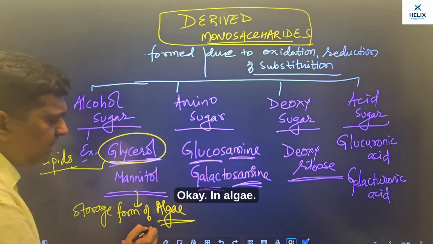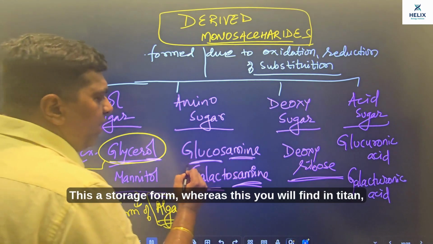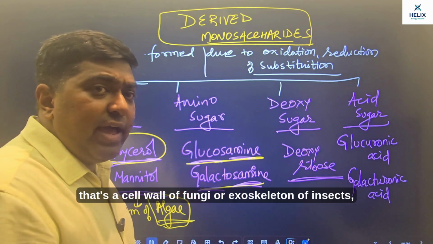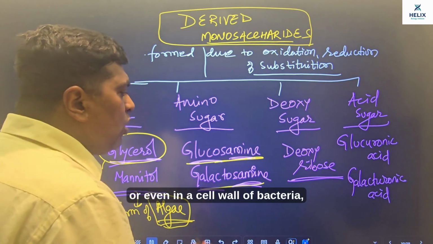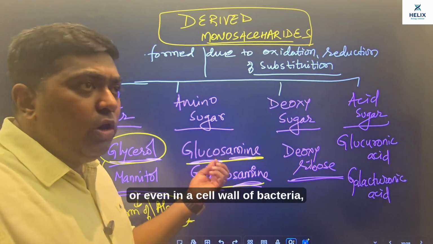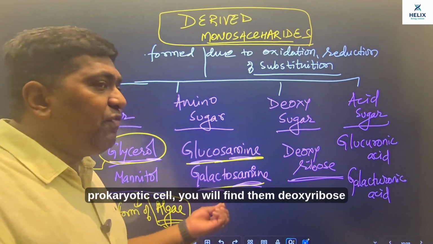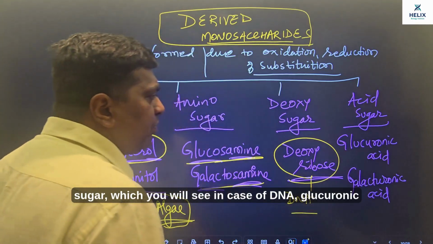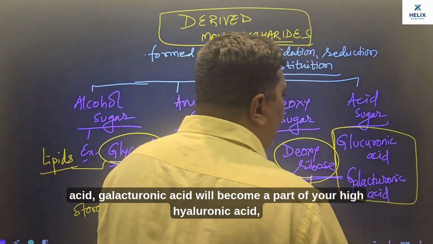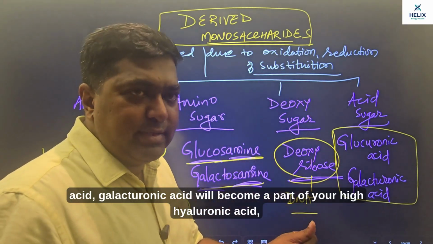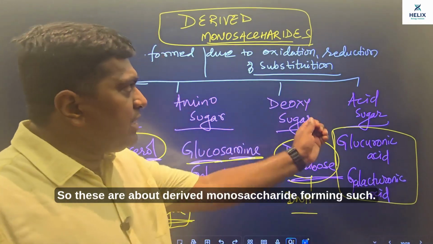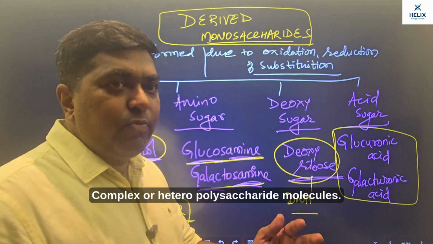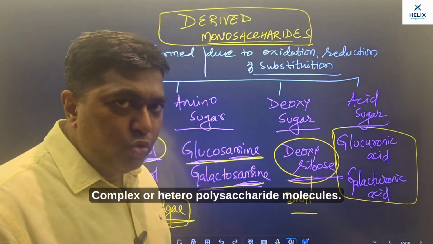Okay, in algae this is a storage form, whereas this amino sugar you will find in chitin, that's a cell wall of fungi or exoskeleton of insects, or even in the cell wall of bacteria, the prokaryotic cell. Deoxyribose sugar, which you will see in case of DNA. Glucuronic acid, galacturonic acid will become a part of hyaluronic acid, a polysaccharide. So these are derived monosaccharides forming such complex or heteropolysaccharide molecules.